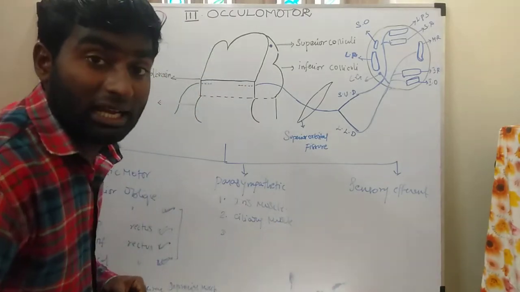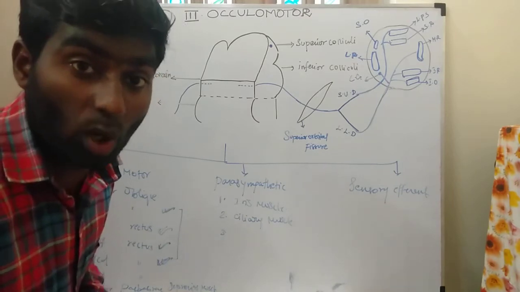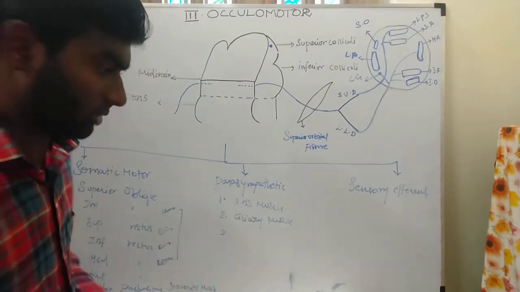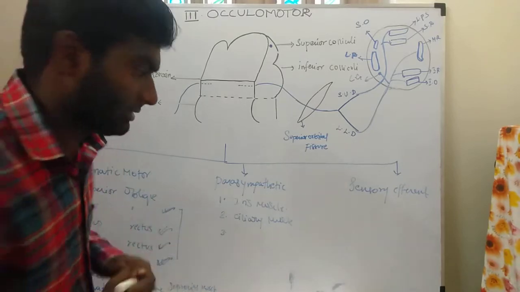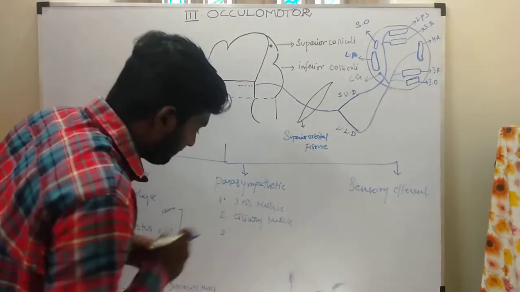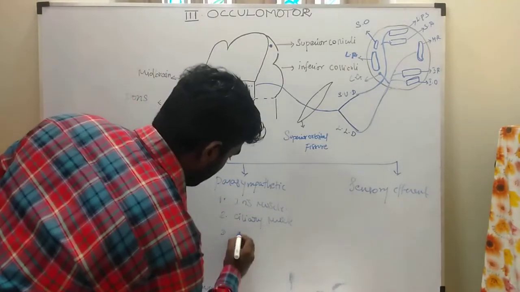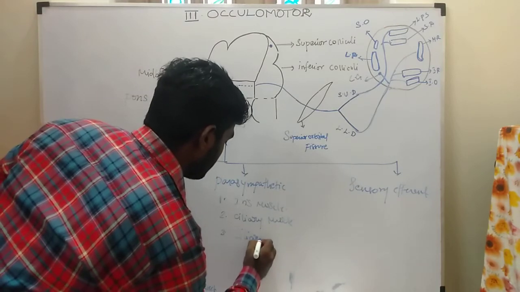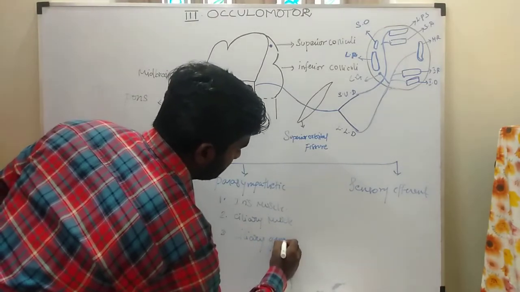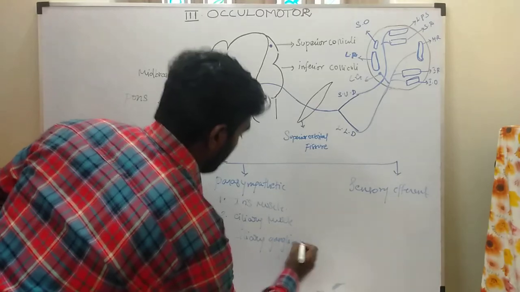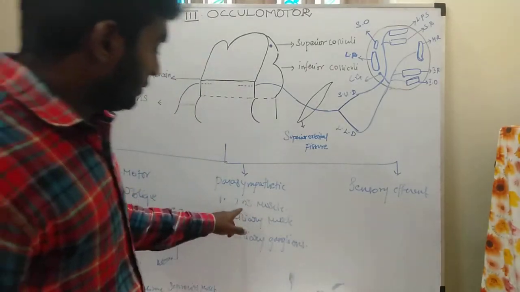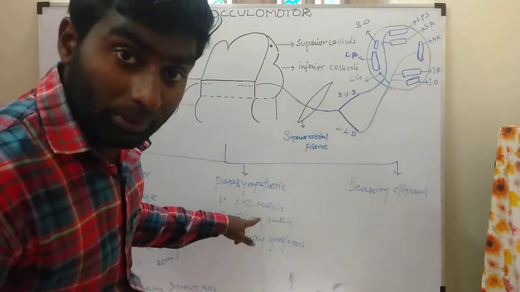The cell bodies of the ganglionic parasympathetic neurons are in the form of the ciliary ganglion.